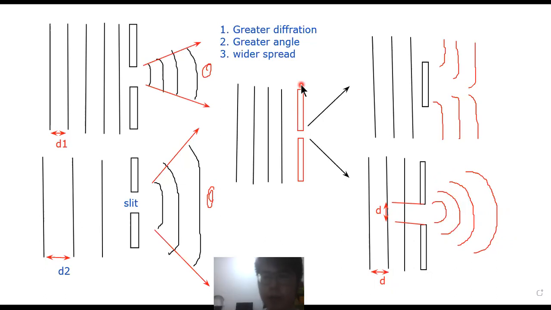Okay, now, so for diffraction, what is the use of diffraction? Maybe you ask, what is the use of diffraction? So there are a few. If you look at this one.